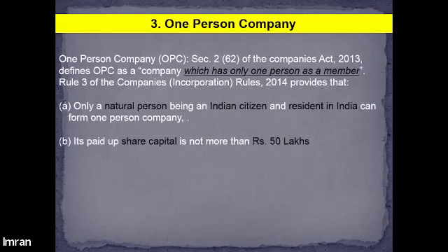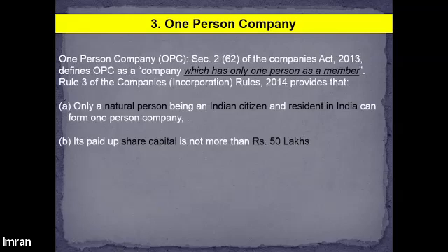Now there is one more condition. In order to start a one person company, you should ensure that your capital should not be more than 50 lakhs. Basically, for the time being, capital can be understood as the amount of investment. If you are willing to invest more than 50 lakhs in your business at a time, then the Companies Act won't allow you to start a one person company.